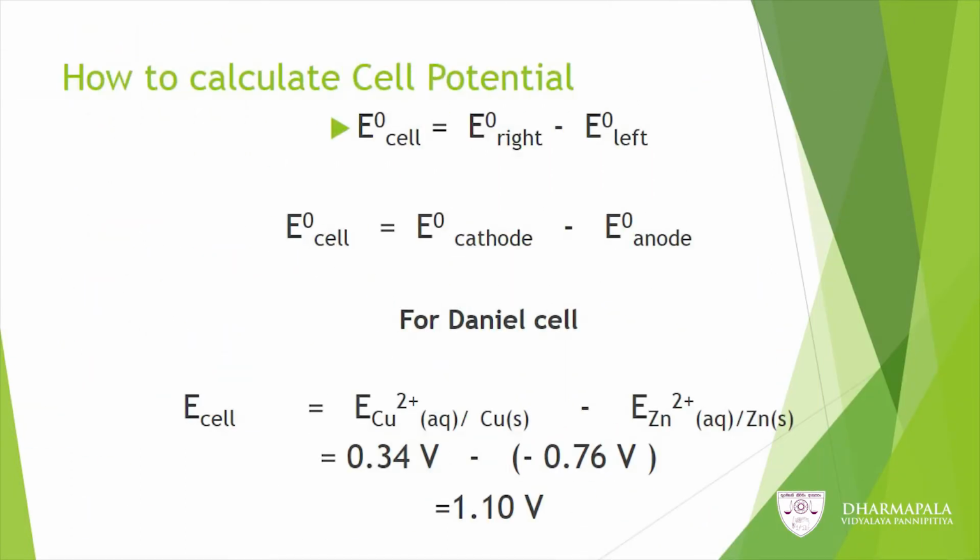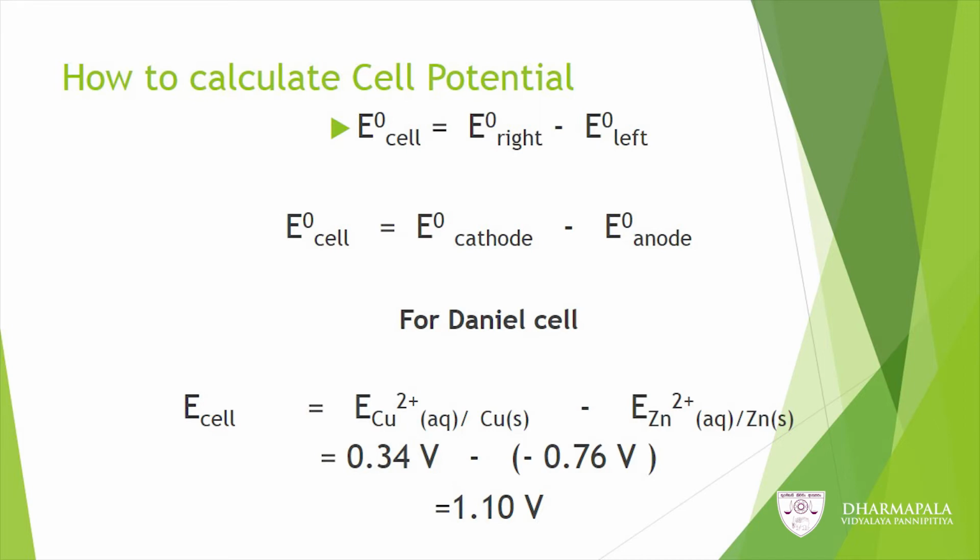Then let us see how to calculate cell potential. Here we are using this equation, E°cell equals E°right minus E°left. That means the EMF of the cell is given by the potential of the half cell on the right hand side minus the potential of the half cell on the left hand side.